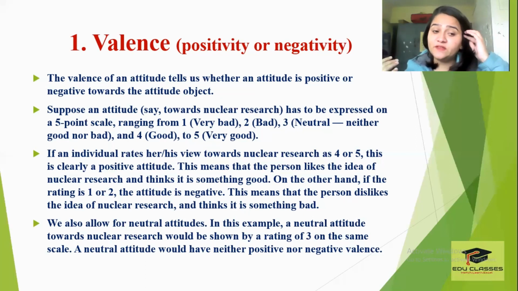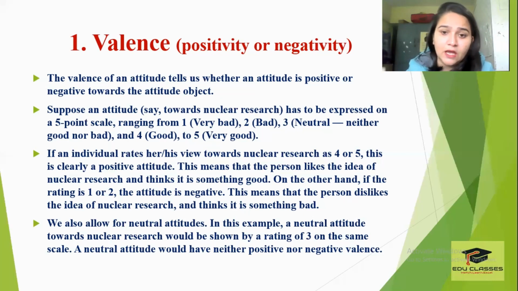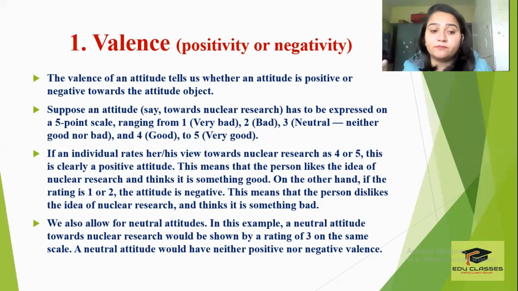So if an individual rates his or her view towards nuclear research as 4 or 5, this is clearly a positive attitude. यानी अगर आपने उसे 4 या 5 दिया, इसका मतलब है जो आपका attitude है towards nuclear research, that is pretty positive. This means that the person likes the idea of nuclear research and thinks it is something good. On the other hand, if the rating is 1 or 2, the attitude is negative.